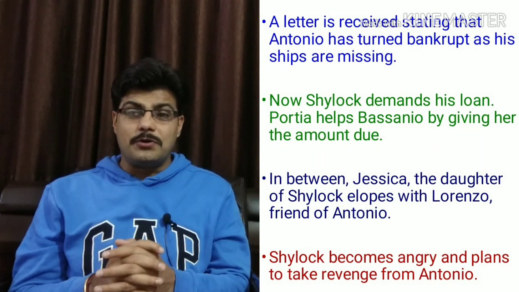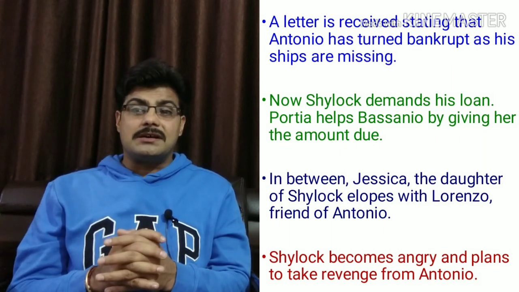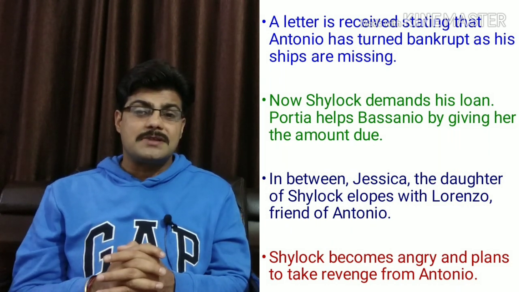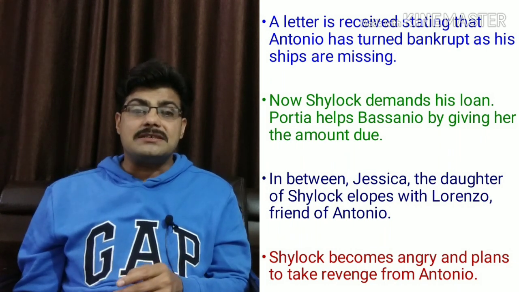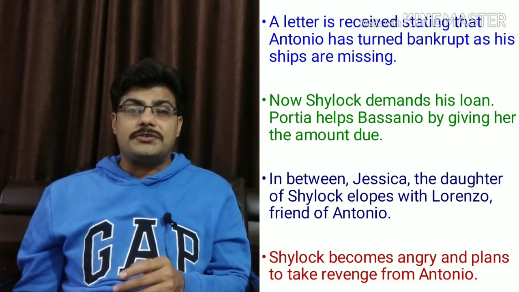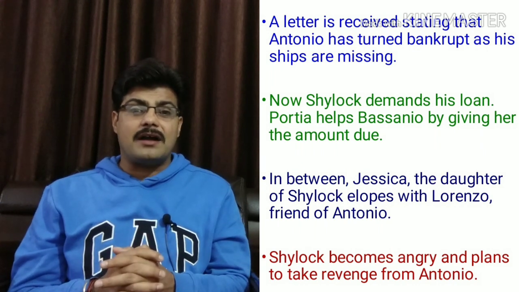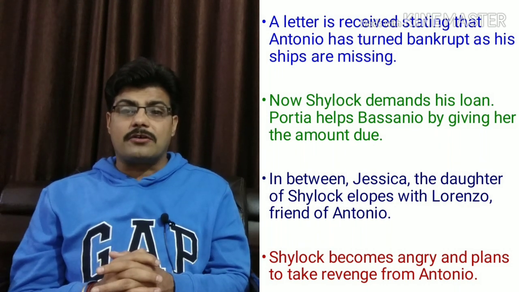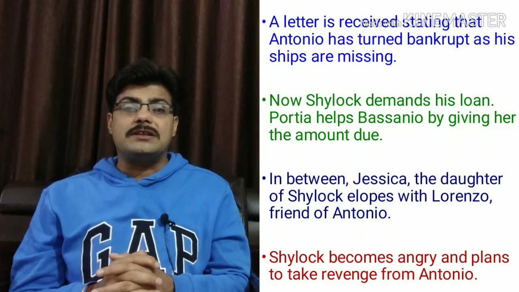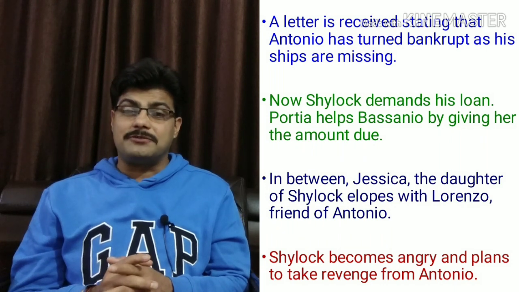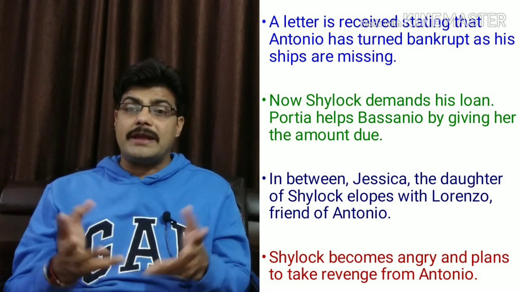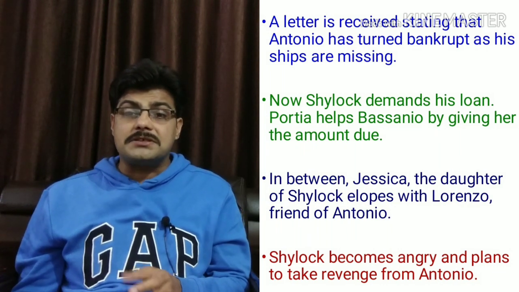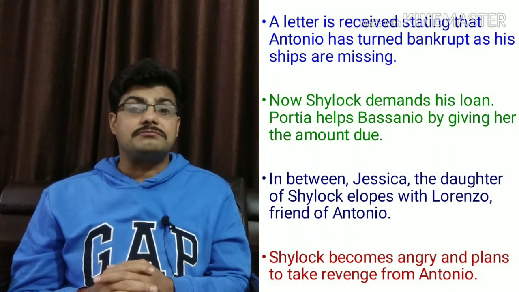Now Shylock the Jew demands a pound of flesh from Antonio's heart. This news makes Bassanio sad. Portia helps Bassanio by giving him the amount due. In between, the daughter of Shylock, named Jessica, elopes with Lorenzo, a friend of Antonio. Now Shylock becomes more angry as he hates Christians. Now he plans to take revenge on Antonio.